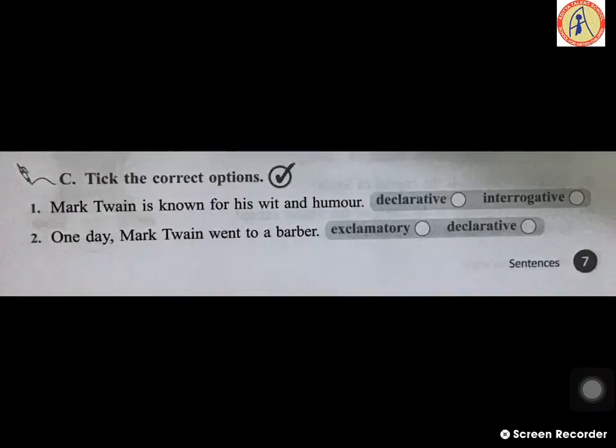Exercise C. Tick the correct options. Here they have given sentences. You have to recognize under which kind of sentence it comes, and you have to keep a tick mark beside that. First one, you see, Mark Twain is known for his wit and humor. Under which kind it comes? It comes under declarative sentence.